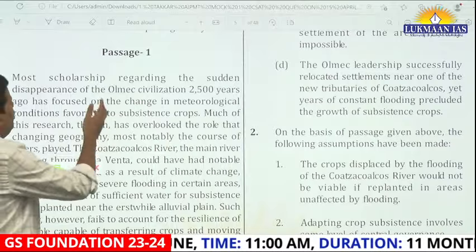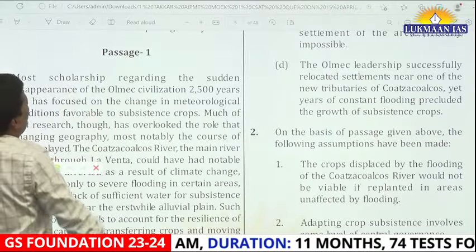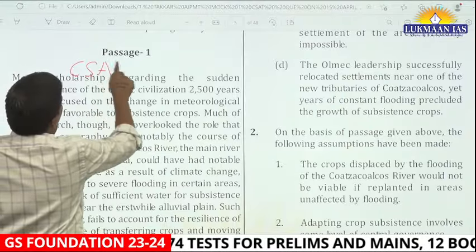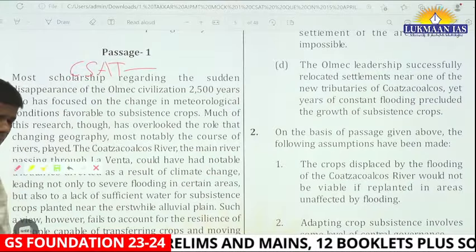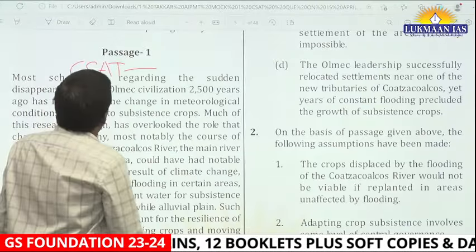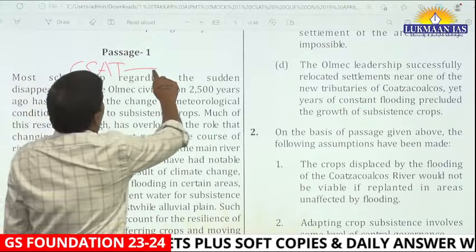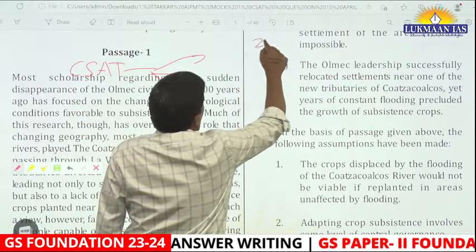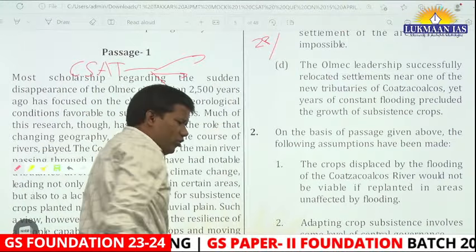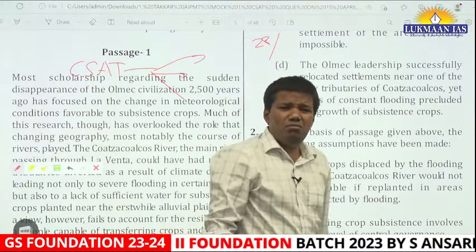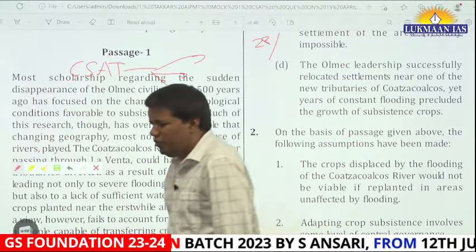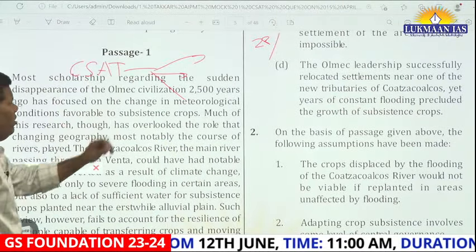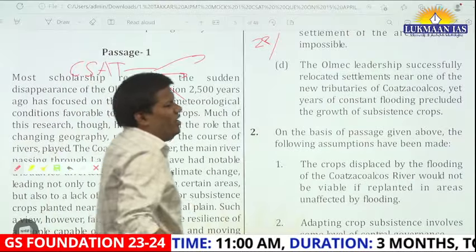Discussing this paper will happen, don't worry about that. What is more important is, let's say, you are appearing for this, and who are your competitors? Although this is a qualifying examination, even if you correct 27, 28 questions out of 80, it is generally assumed that any person of ordinary intellect can do it. But now what is happening, the paper is difficult.